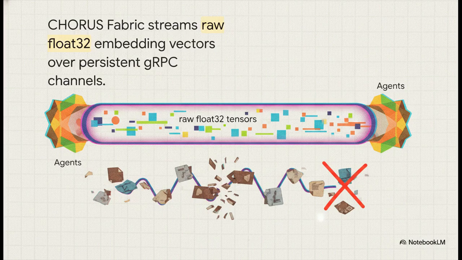It doesn't compress the text. It bypasses text entirely. The raw float32 stays raw float32 from the exact precise moment it leaves the source agent until the millisecond it arrives at the target. Zero translation.